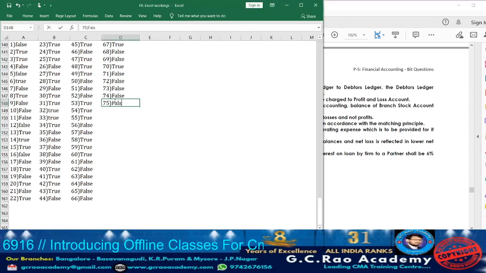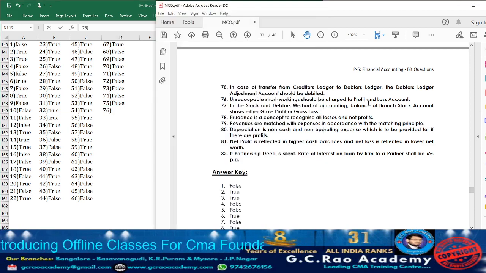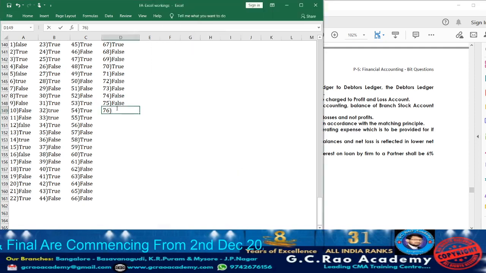Statement 75 is false. Now moving on to statement 76. What are they telling? Unrecoupable short working should be charged to P&L account. True. Whichever short working cannot be recovered within the time period the landlord has provided will be treated as irrecoverable and it will be transferred to which account? P&L account. So accordingly, the statement they have given is true.